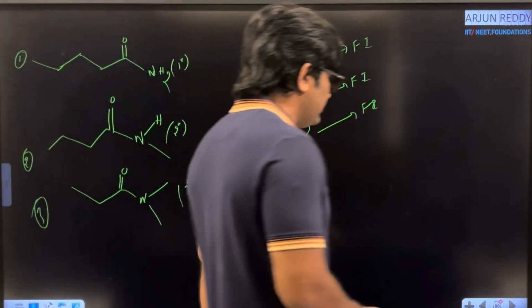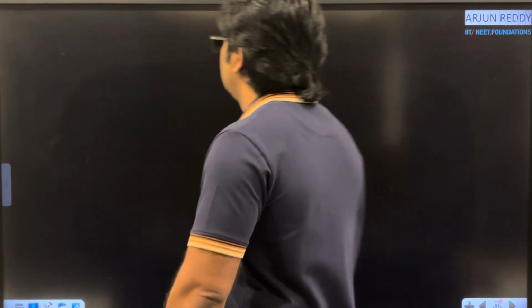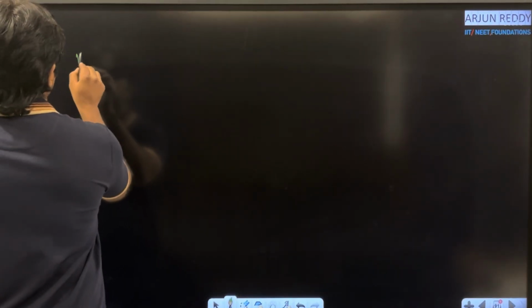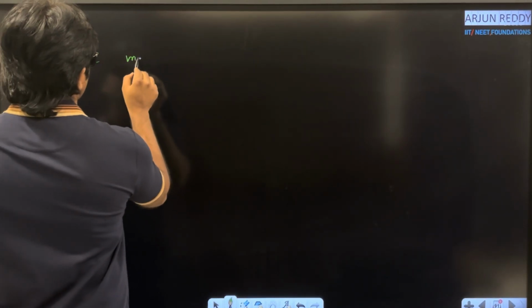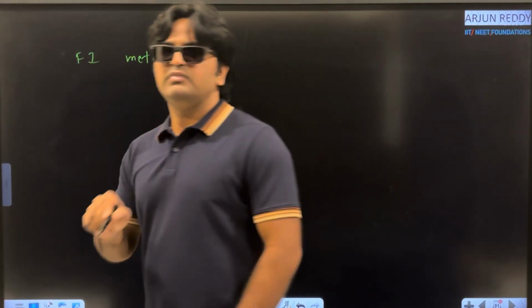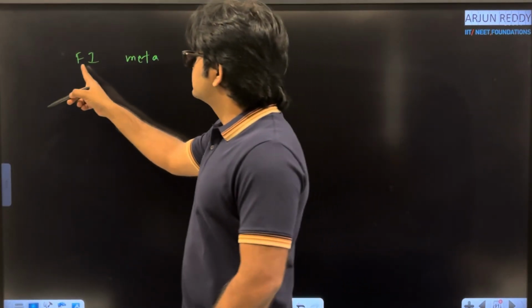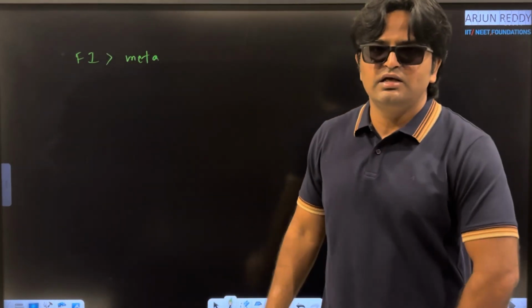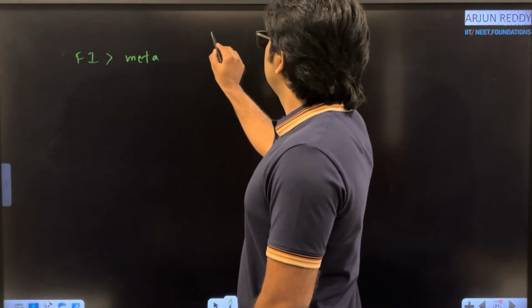Finally, I want to tell one important point. For example, if there is functional isomerism and metamerism in a single option, high priority is given to functional isomerism. So note this point.